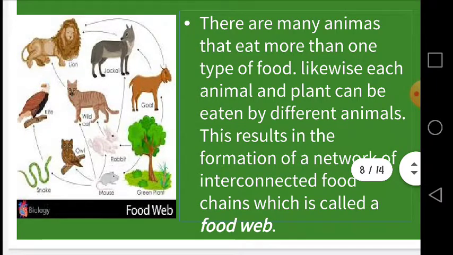Now, we are going to discuss the transfer of energy in the food chain. A food chain shows how energy is transferred from one form of food to another. For example, when an animal eats a plant, some of the plant will be digested and absorbed into its body.